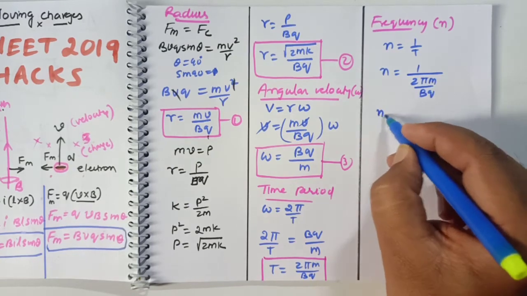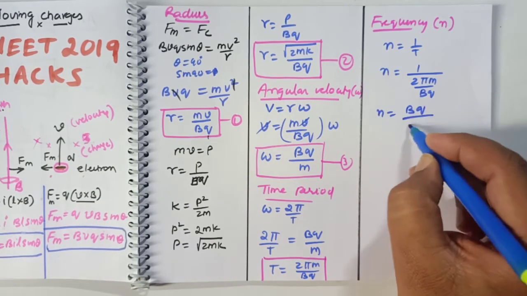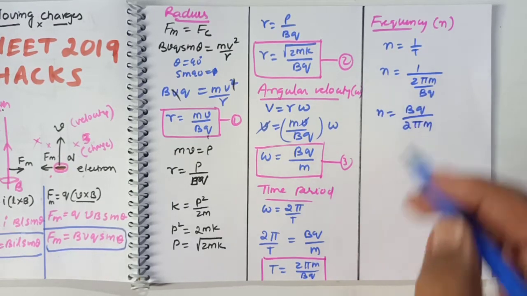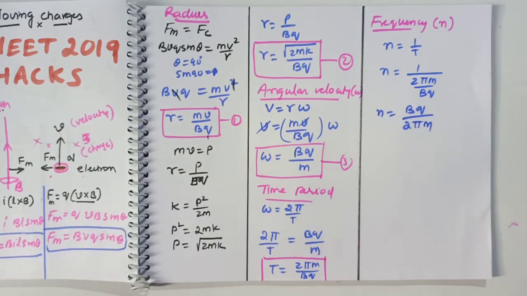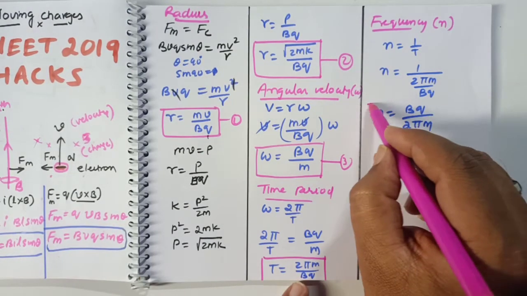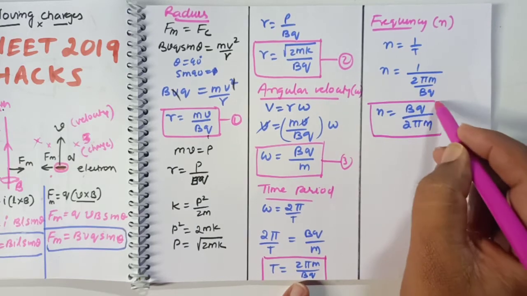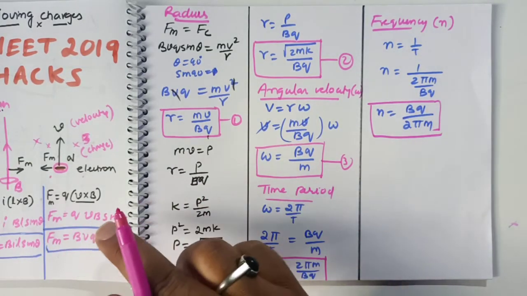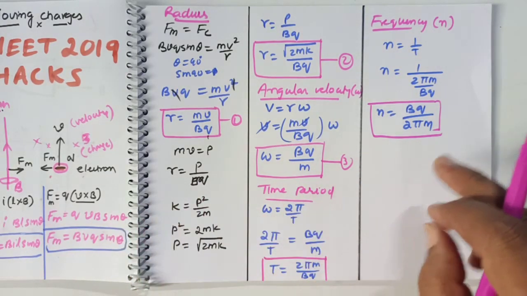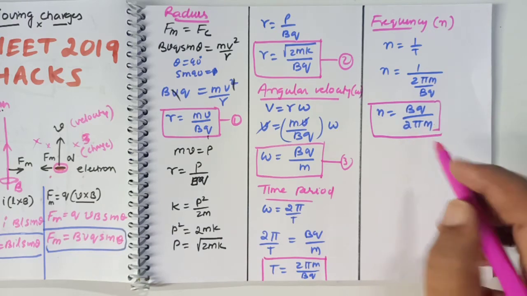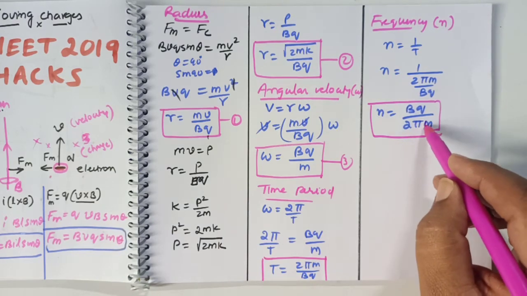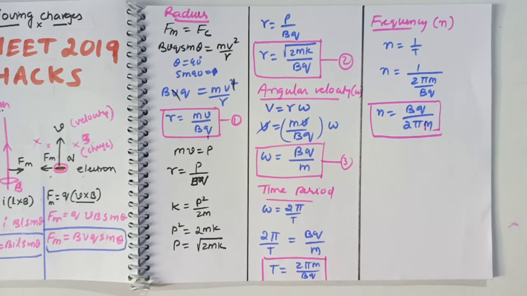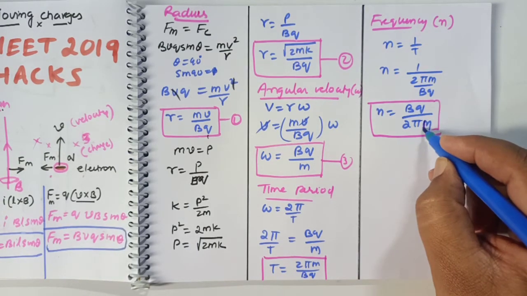Then you can write n = bq/2 pi m. So this is the formula for frequency. It's very simple. All these formulas are interrelated, so once you understand the basic concept, it is very easy to understand the frequency formula also.